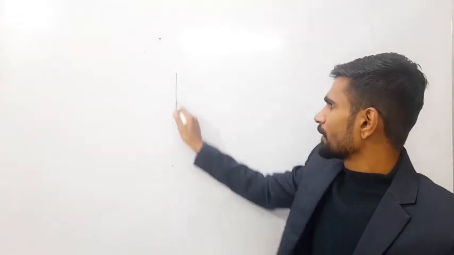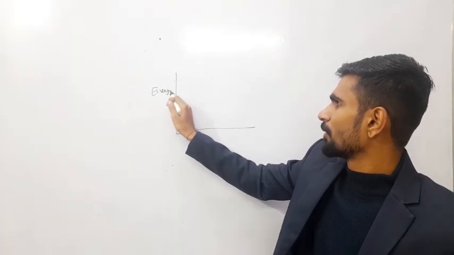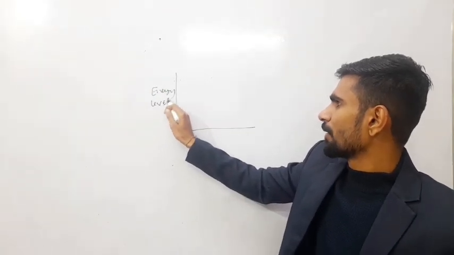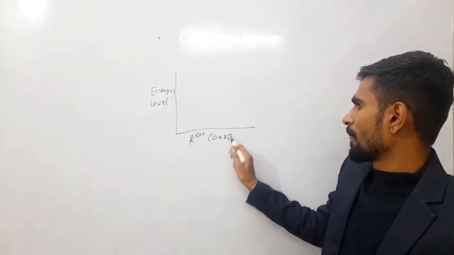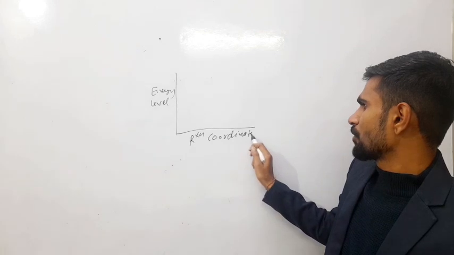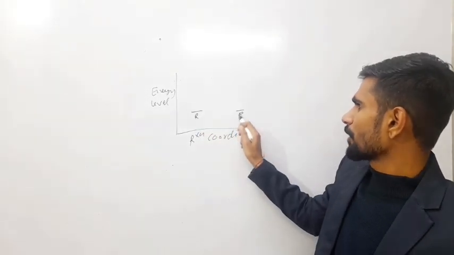For example, we draw a graph between energy level and reaction coordinates. Here are the reactant molecules and here we can say product.